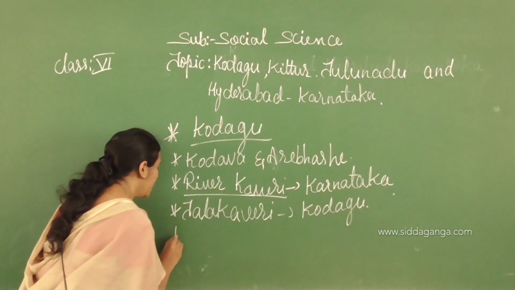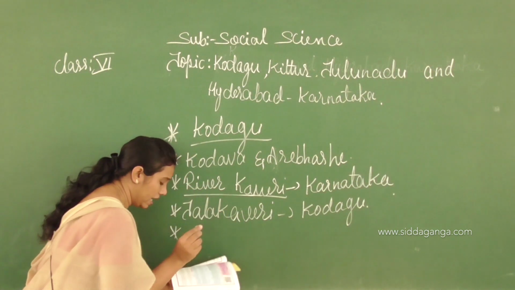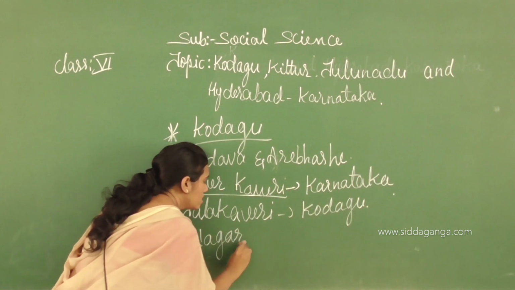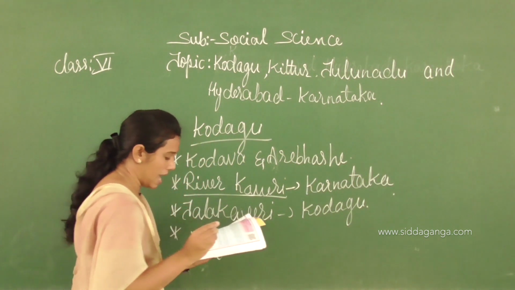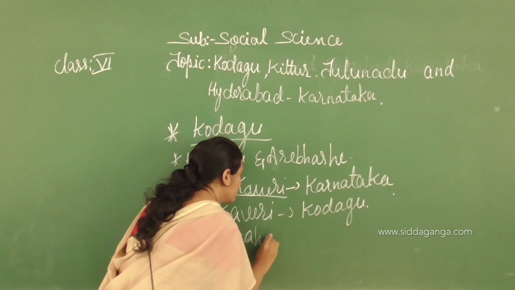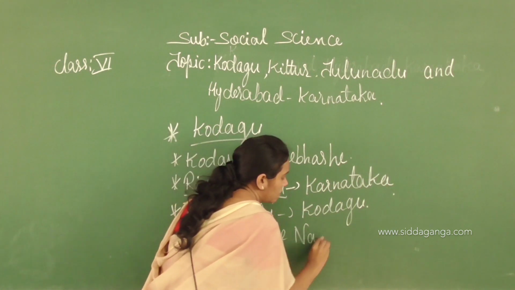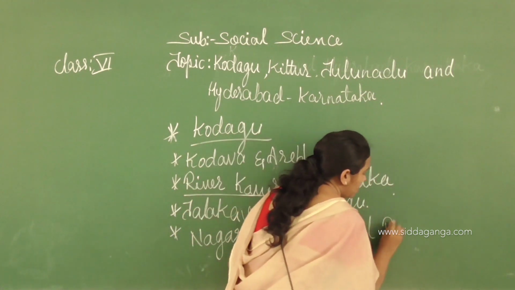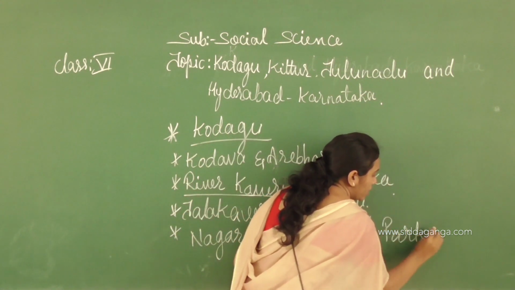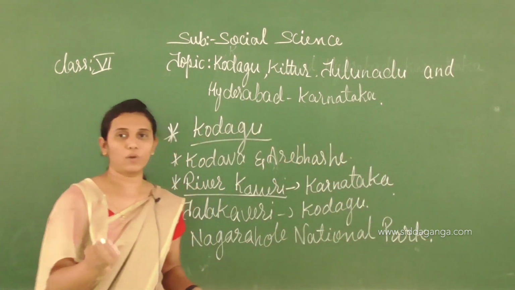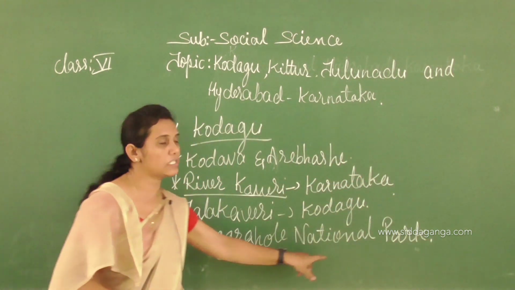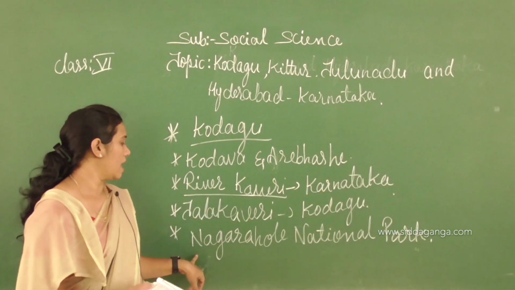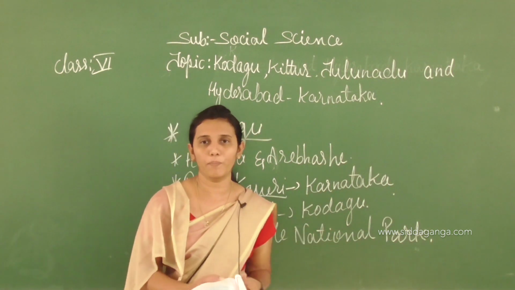It is very important. Listen here carefully. Where do we see Nagarahole National Park? In Kodagu district.